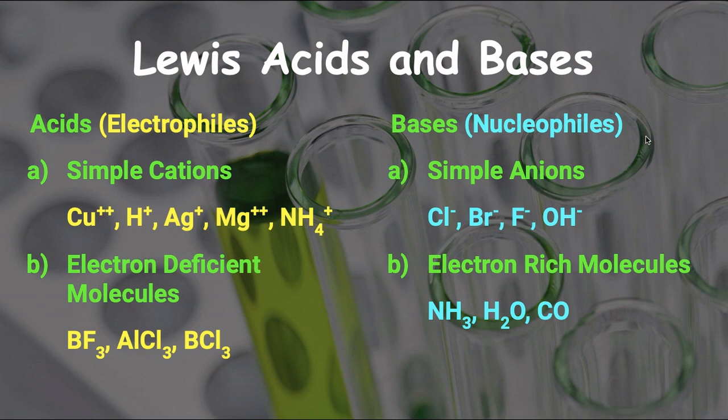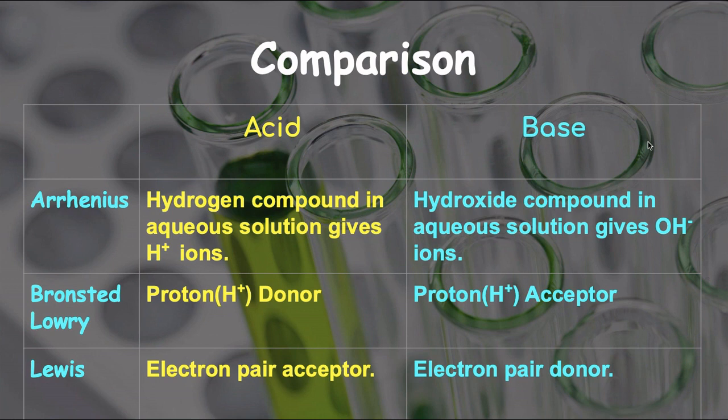Now all these substances according to Arrhenius theory as well as Bronsted-Lowry theory or Lewis theory are considered as acids and bases. Now we shall compare these three theories. What is an acid according to this theory and what is a base according to all these theories. Now see here, we'll revise. What is an acid according to Arrhenius theory, Bronsted-Lowry theory and Lewis theory.